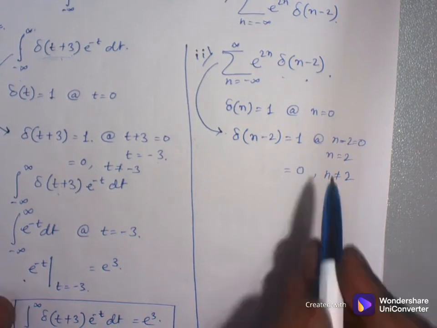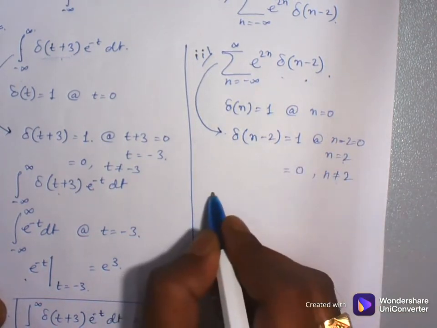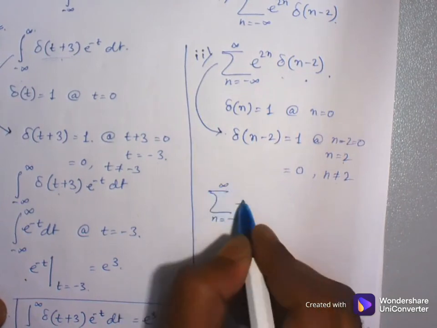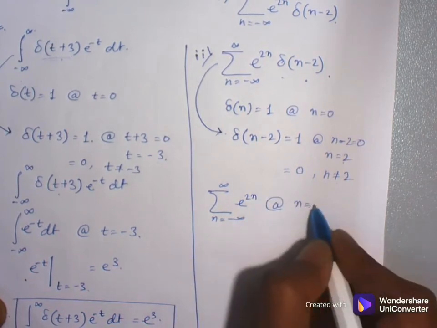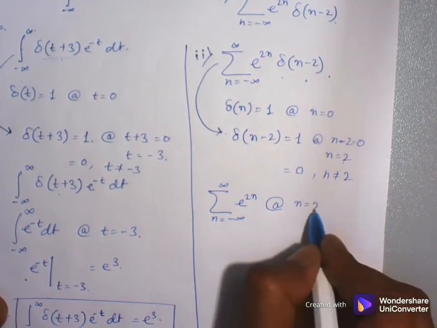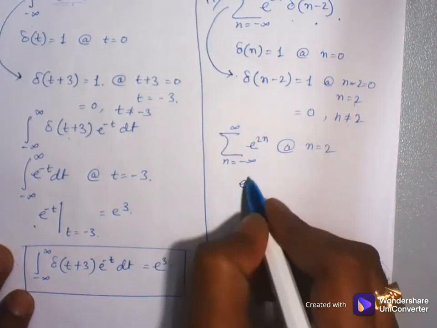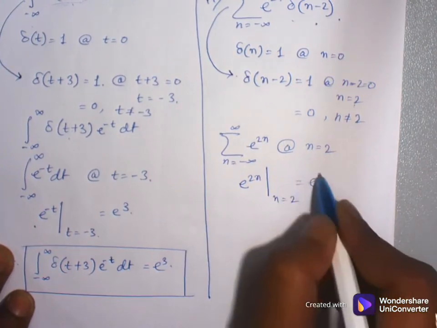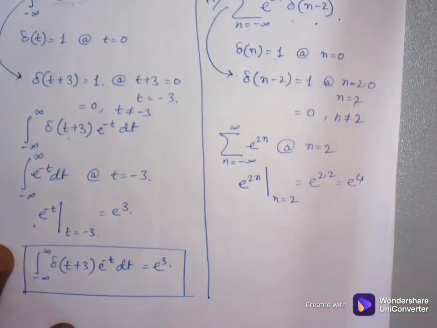So just put the value n equal to 2. My sequence is the sum over n equal to minus infinity to plus infinity of e to the power 2n at n equal to 2. So its value will be e to the power 2n at n equal to 2, so e to the power 2 into 2, that is e to the power 4.